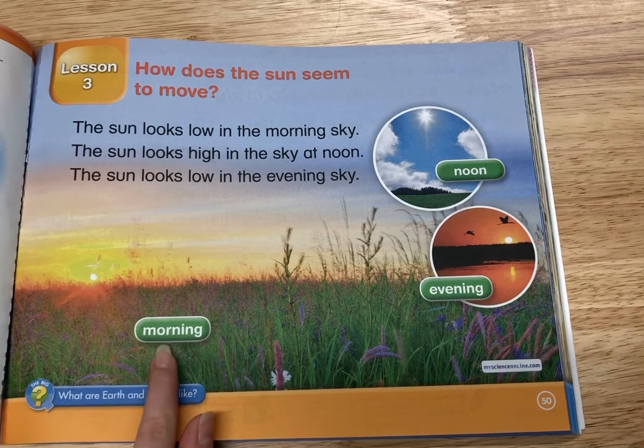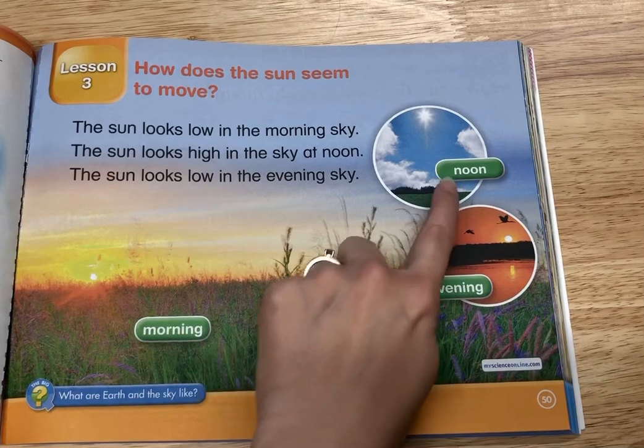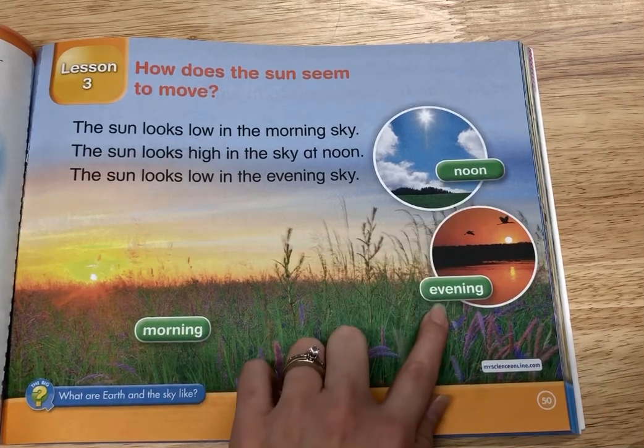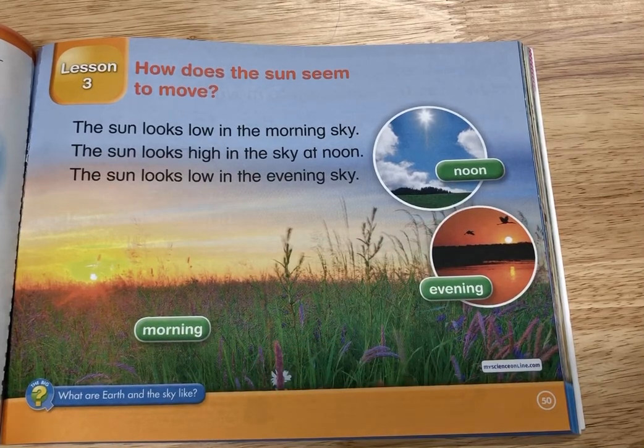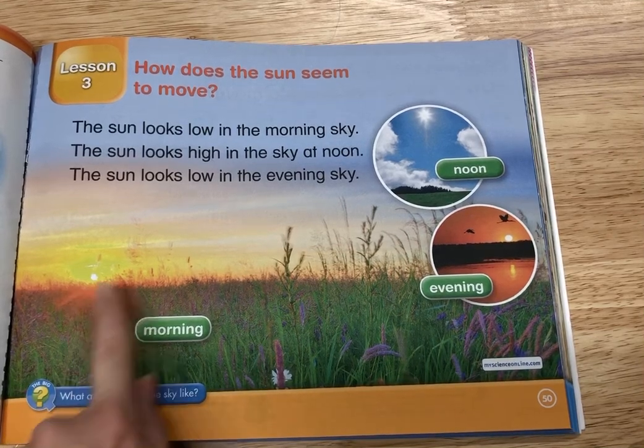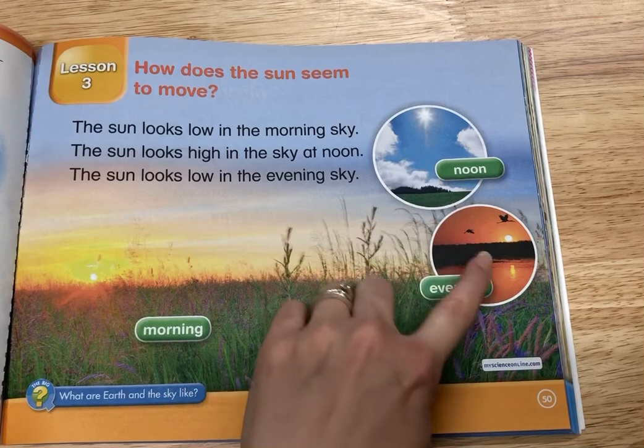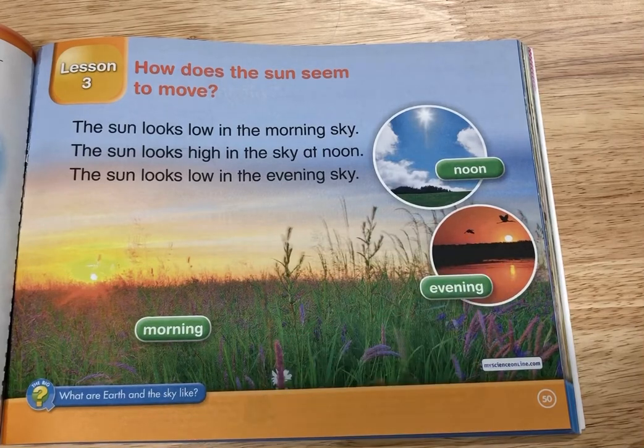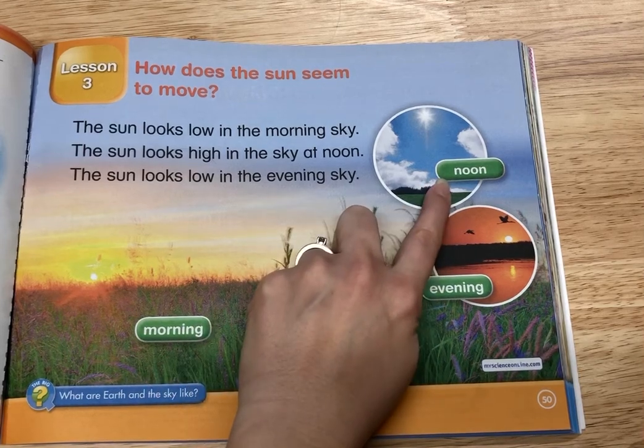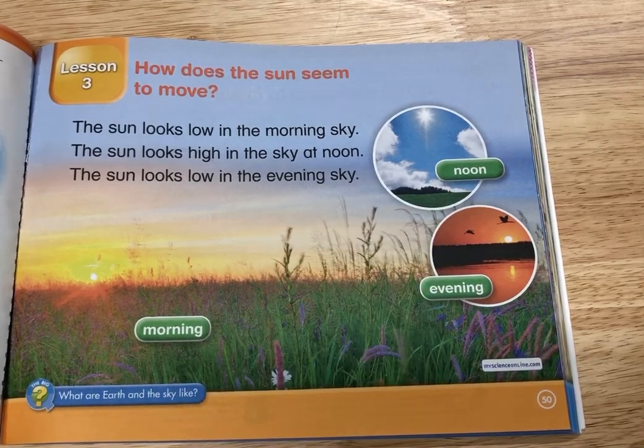So look at this picture. Morning, noon, and evening. Is the sun in the same place in each picture? So here's the sun in the morning, at noon, and at the evening. So no, it's not in the same place, right? Which picture shows where the sun is at lunchtime? Well, that's noon, right? Around noon, around 12 o'clock.